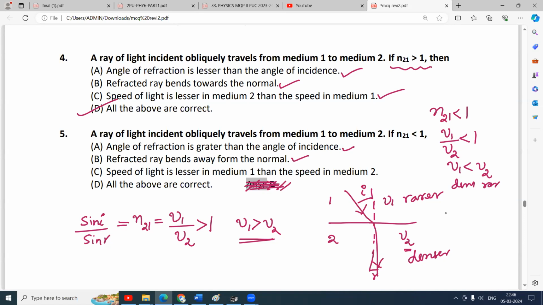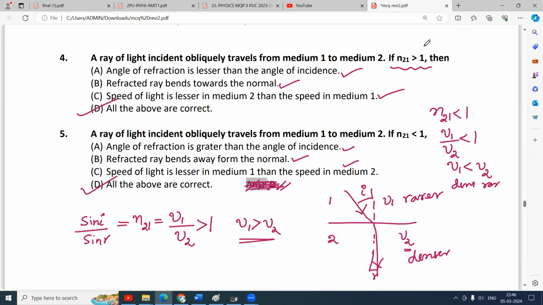Speed of light in medium 1 is lesser, yes, lesser in medium 1 because it is denser, than the speed of light in medium 2, correct. All the above are correct.